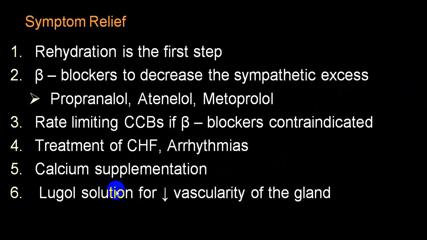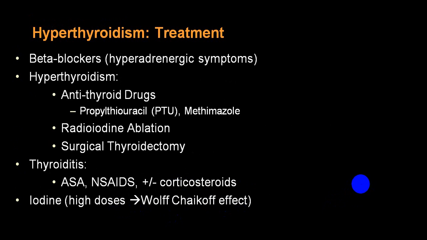Lugol's iodine is used in pre-operative preparation to decrease the vascularity of the gland and decrease the secretion of T3 and T4 to prevent thyroid storm. So beta blockers, antithyroid drugs are the main pillar. In case of thyroiditis, you can use aspirin, non-steroidal anti-inflammatory drugs, and very rarely steroids are being utilized. And we have already told you, iodine is utilized in high doses to have a Wolff-Chaikoff effect to block the secretion of T3 and T4.